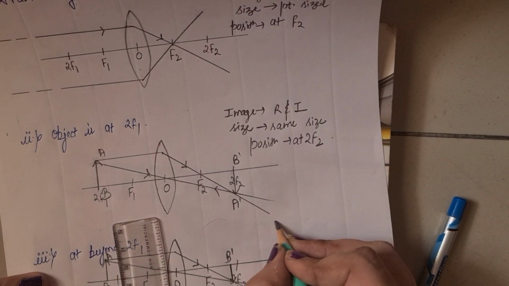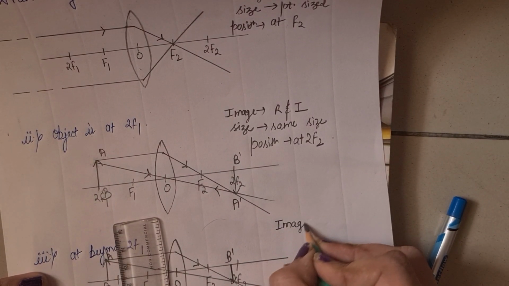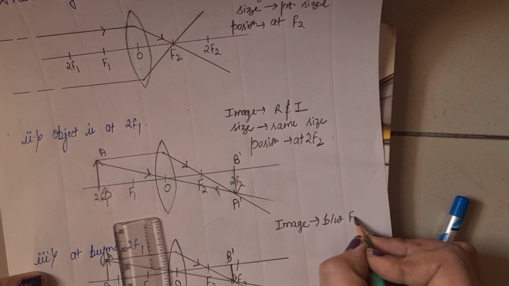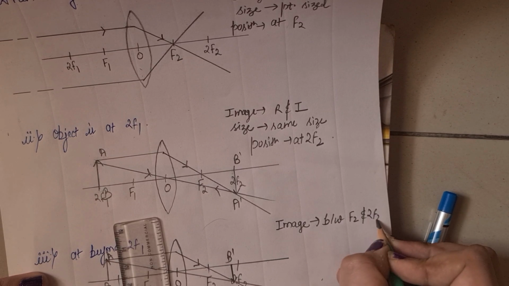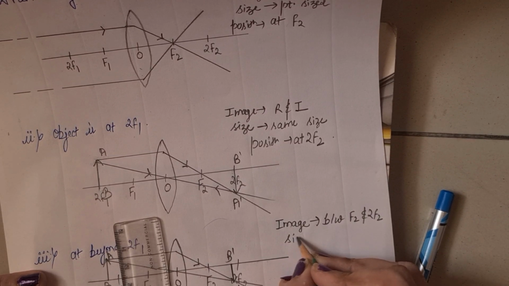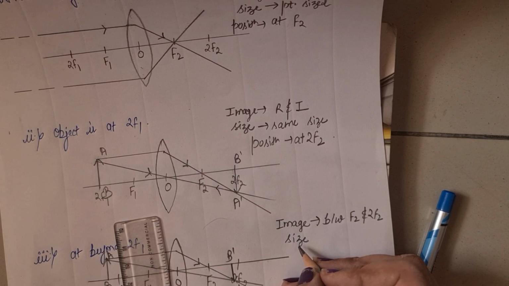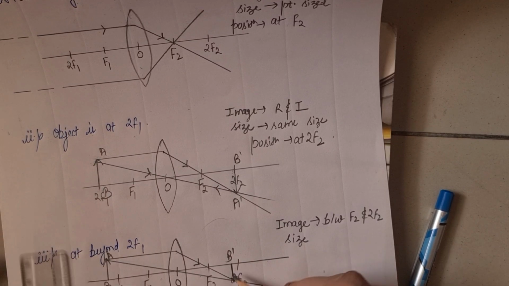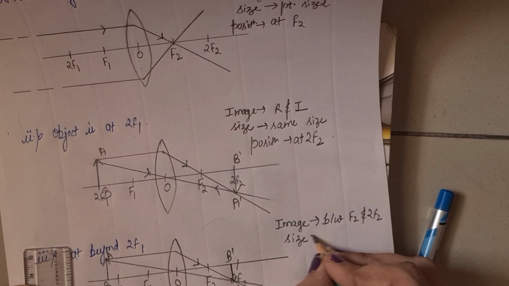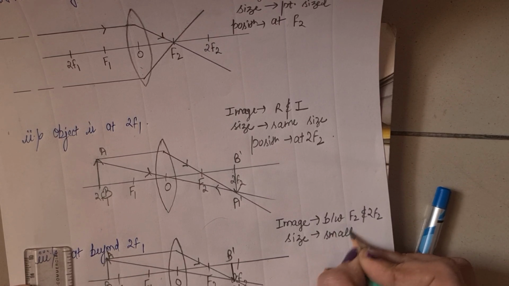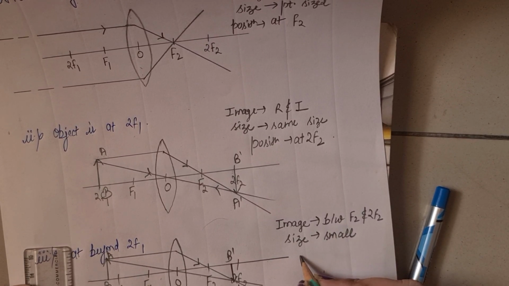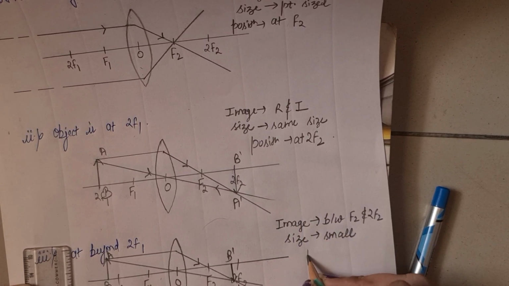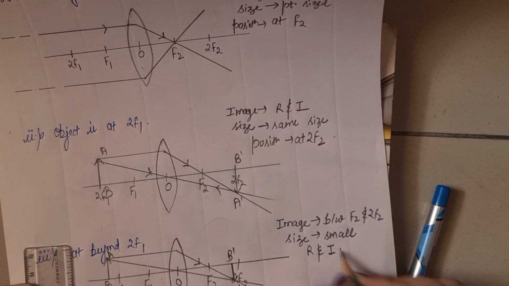Now in this case the image is between f2 and 2f2. How is the size of the image? Diminished. It is smaller than the object. So smaller in size, and real and inverted. That is its position, and real and inverted. Got it?